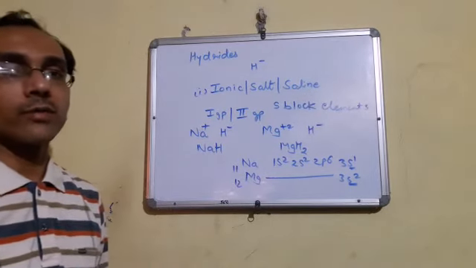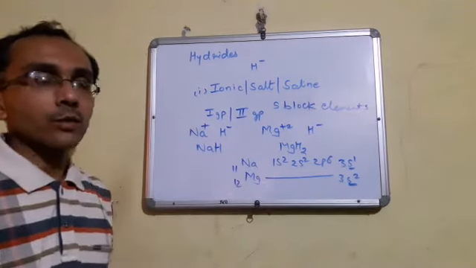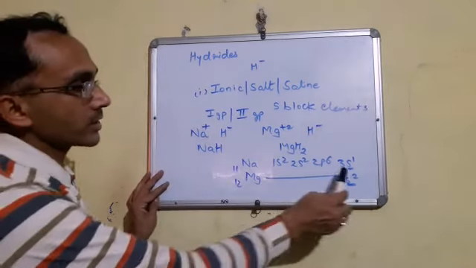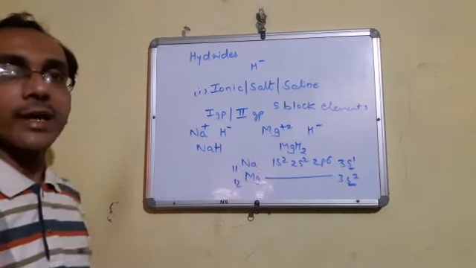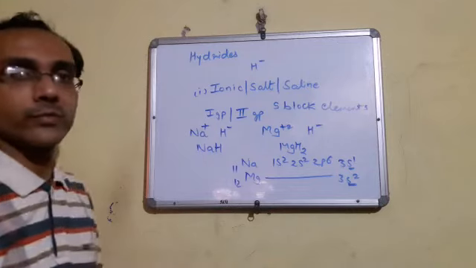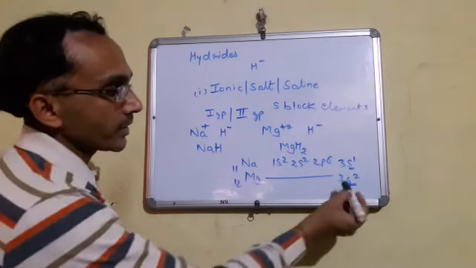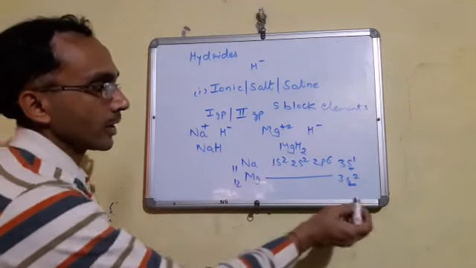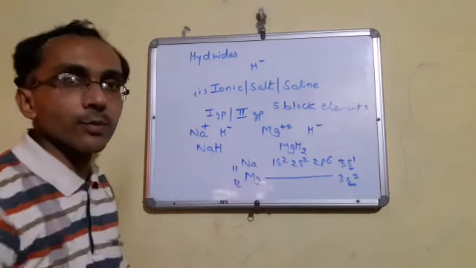According to Aufbau rule, when we write the configuration of first group, and by chance we are taking sodium metal, what we find is that the configuration ends with 3s1. That means s1 means it is an S-block element and s1 means it is a first group element. Okay. Similarly, we are writing magnesium. It ends with 3s2. That means s2 means it is in second group. If any configuration ends with s2, that means that element belongs to the second group.